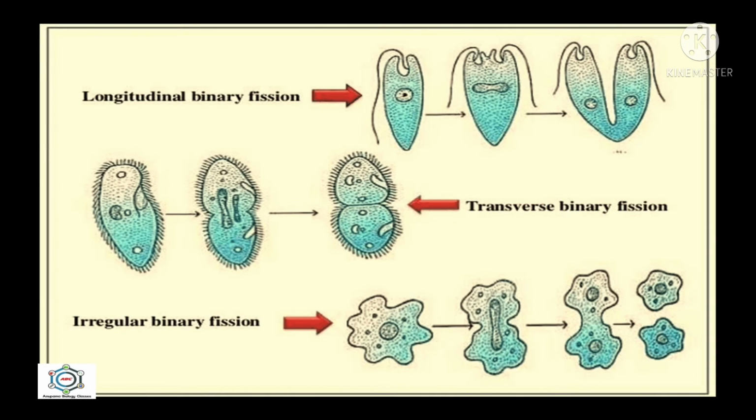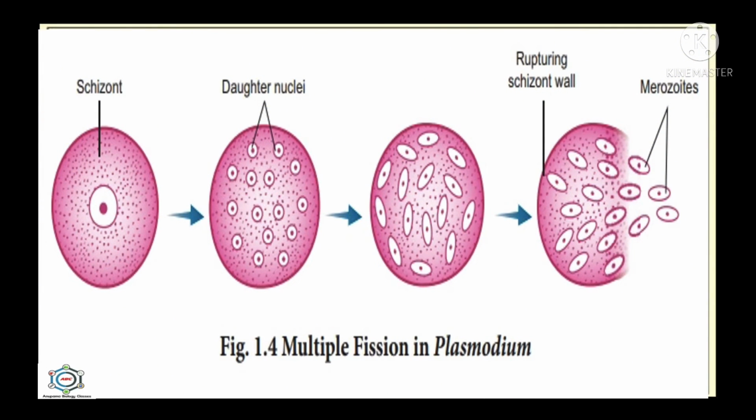So longitudinal binary fission occurs here in Euglena, transverse binary fission occurs in Paramecium, and irregular binary fission or axial occurs in case of amoeba. After this, multiple fission. Division of the parent cell into a number of daughter cells is called multiple fission, and it occurs in case of Plasmodium.